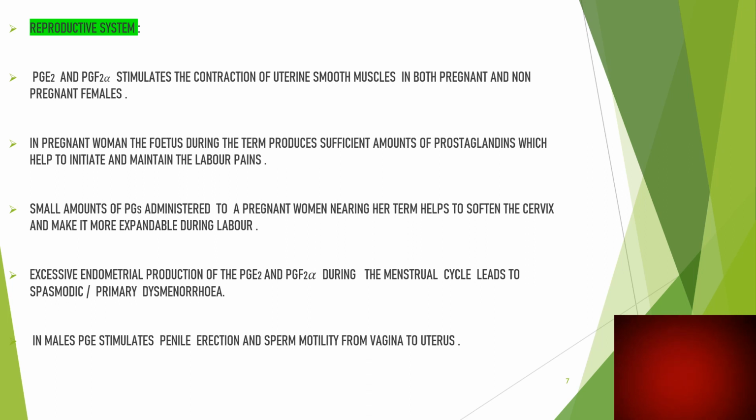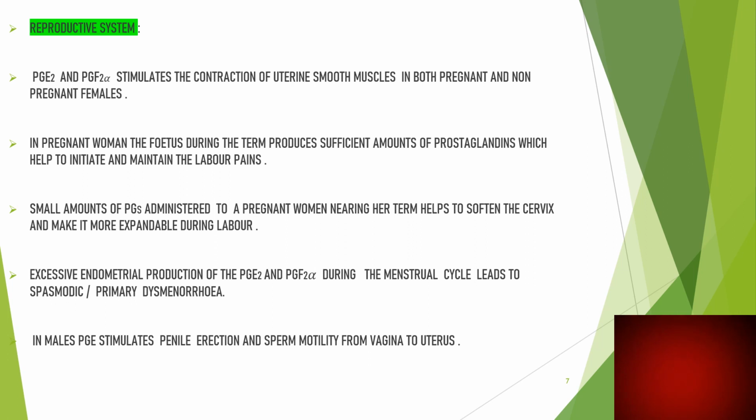Excessive endometrial production of PGE2 as well as PGF2 alpha during the menstrual cycle leads to spasmodic or primary dysmenorrhea.